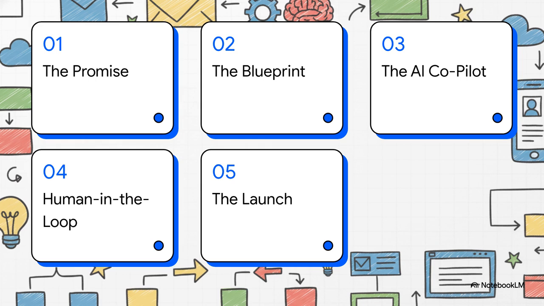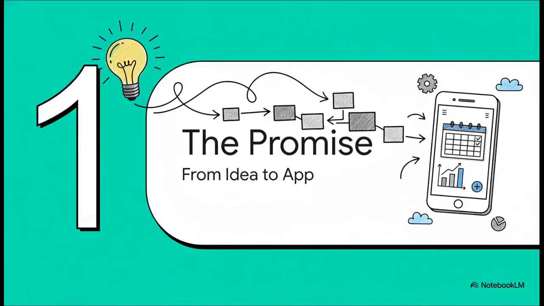Well, here's our roadmap. We're going to start with just the spark of an idea. Then we'll lay down a blueprint for our AI to follow. After that, we'll tell it what to build using plain English, refine the results with some feedback, and finally, launch it for the whole world to see. You ready to watch this happen? Let's do it.